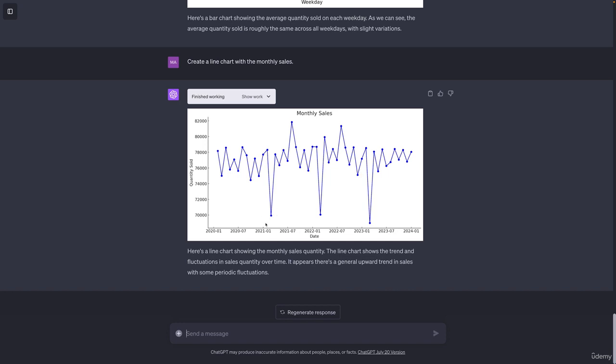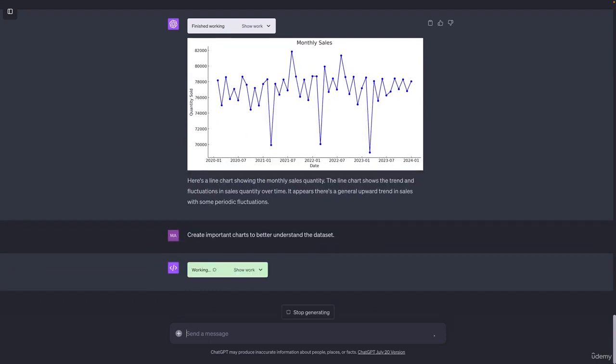And we also see we have some kind of low sales months at the beginning of 2021, 22, and 23. As said, these are not real data, but generally with that you can quickly plot your charts and find interesting data points in your data. We could also try to tell the code interpreter to come up with charts on its own. So for example, create important charts to better understand the data set. Let's see what this brings us.